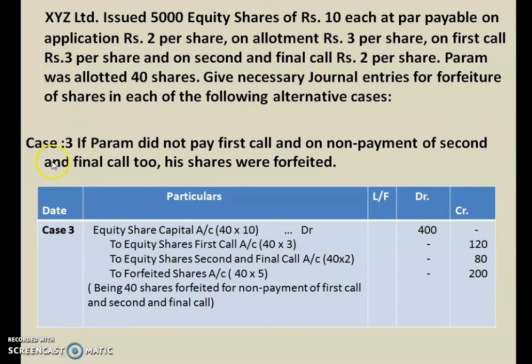Now let us discuss case 3 with the same problem. Here, if you read the question, you can see that Param did not pay first call, and on non-payment of second and final call, his shares were forfeited. So Param is not paying the first call and second call. And when the company saw that he is making default in these 2 payments, his shares were forfeited.